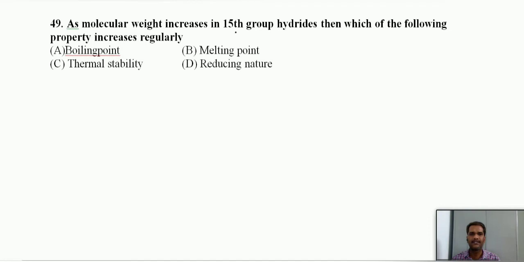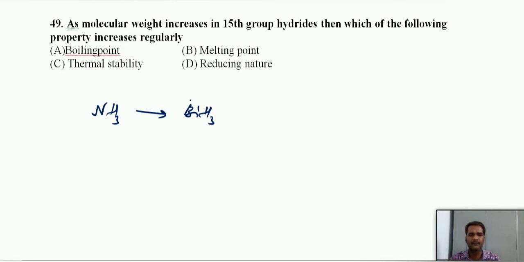As molecular weight increases in 15th group hydrides, which of the following properties increases regularly? Molecular weight increases from ammonia to bismuthine, so you have to check the properties. Boiling point: there is no regular trend.